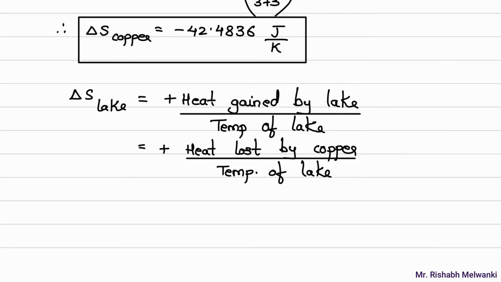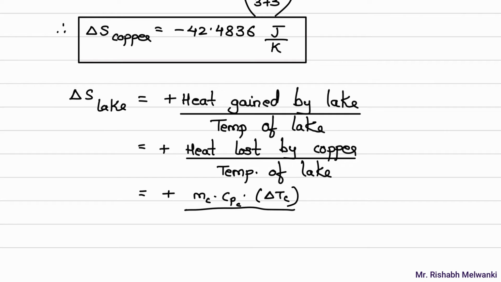Now what will be the heat lost by the copper? It will be plus of mass of copper into small cp of copper into delta T of copper. What is the delta T of copper? That we have to write.